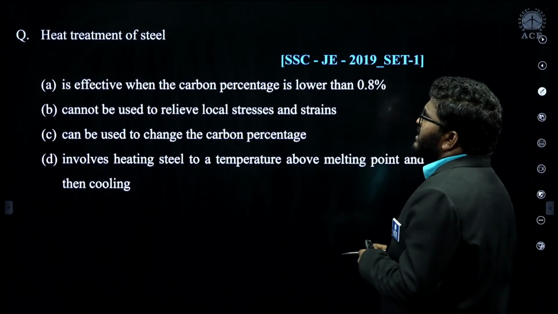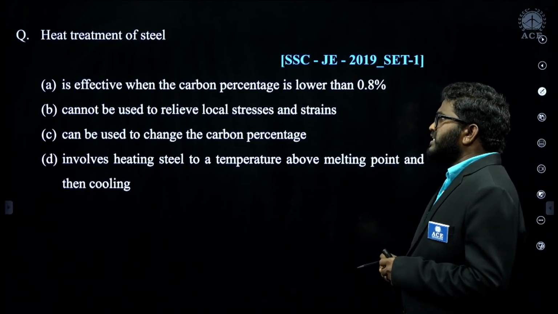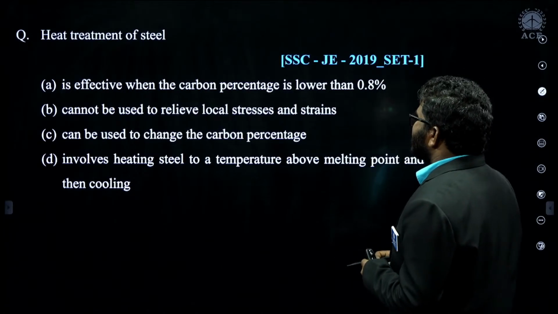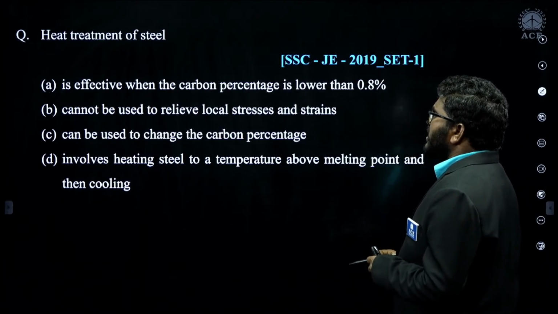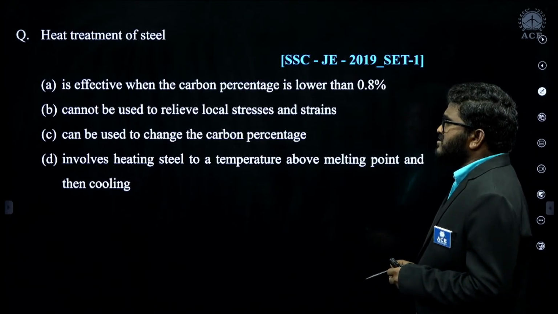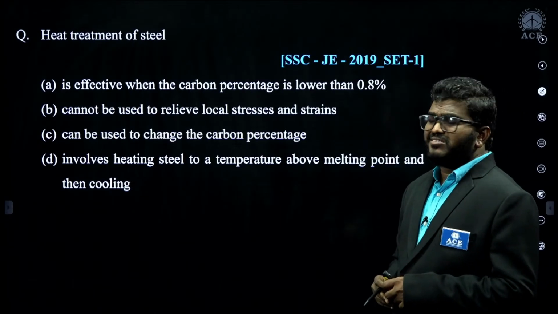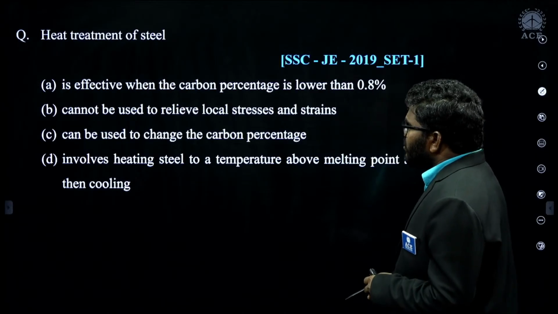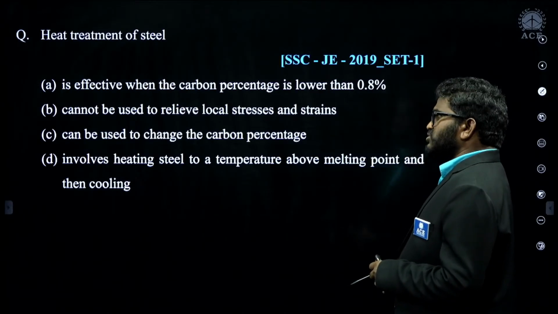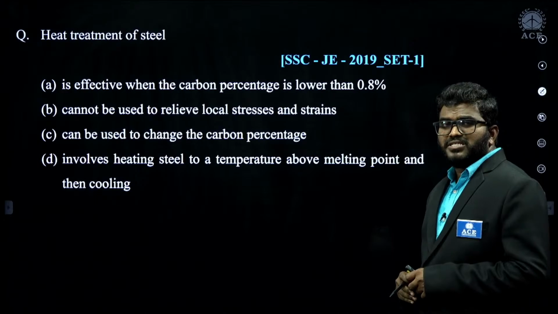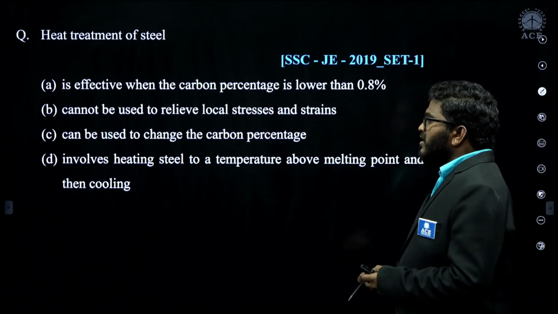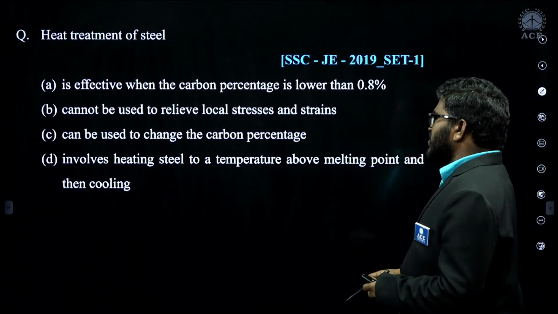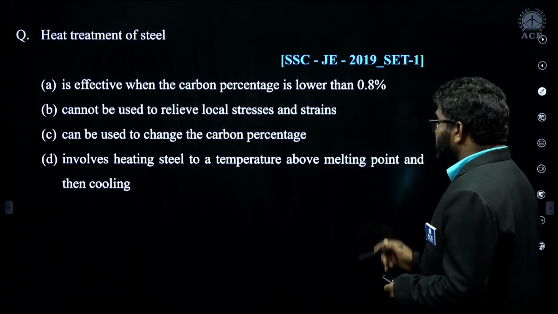Now, heat treatment of steel is effective when the carbon percentage is lower than 0.8. Can it be used to relieve the local stresses and strains? Can it be used to change the carbon percentage? No, we can't change the carbon percentage, unless we add it externally. Does it involve heating steel above the melting point?